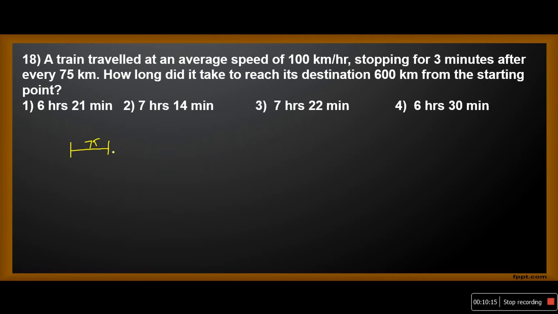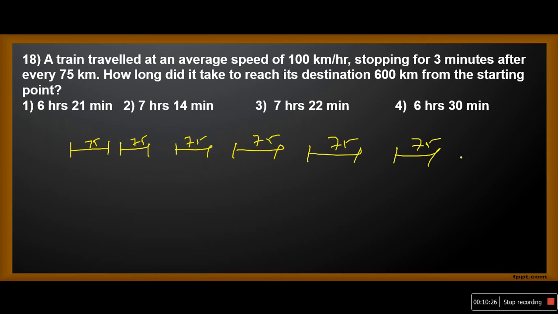75 and another 75, 75, 75, 75, 75, and 75. Total 600 we will get, because for every 75 kilometers it is stopping for 3 minutes.